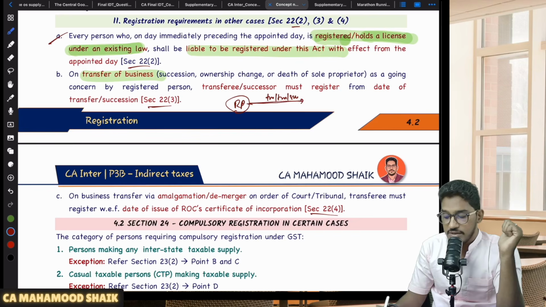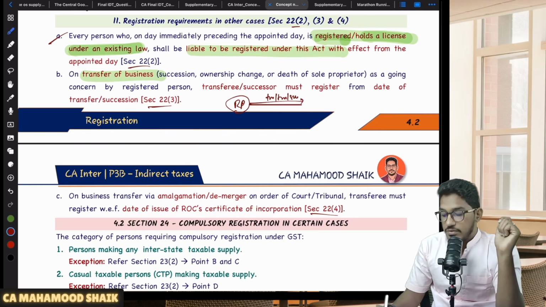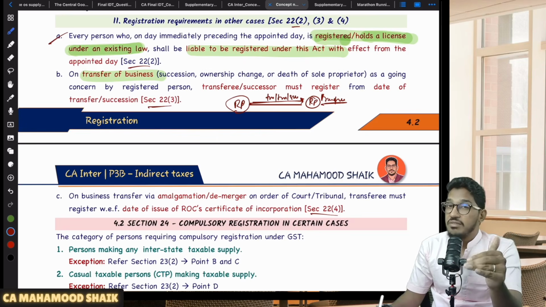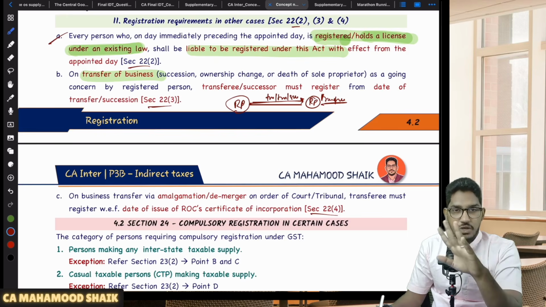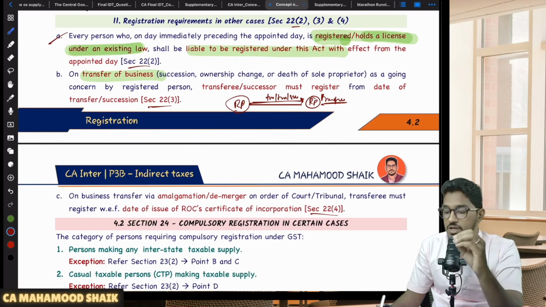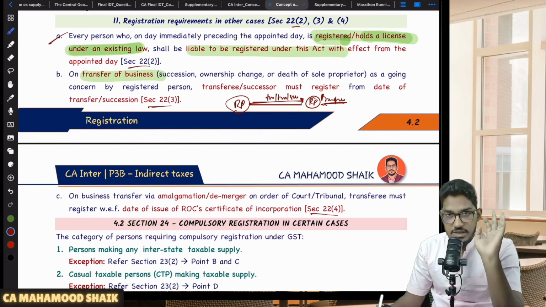So in case of all of these reasons, in case of transfer of business of a registered person, whenever he is transferring the business to a new person, that new person, whoever is the transferee, is required to take a separate registration. He is required to apply for registration mandatorily. If a registered person is transferring his business, the transferee is required to take compulsory registration. Now the transferee cannot say, I will wait till my aggregate turnover exceeds the applicable threshold limit. No. Why? Because you are taking the business as a going concern of another registered person. So as a transferee, you become liable for compulsory registration.